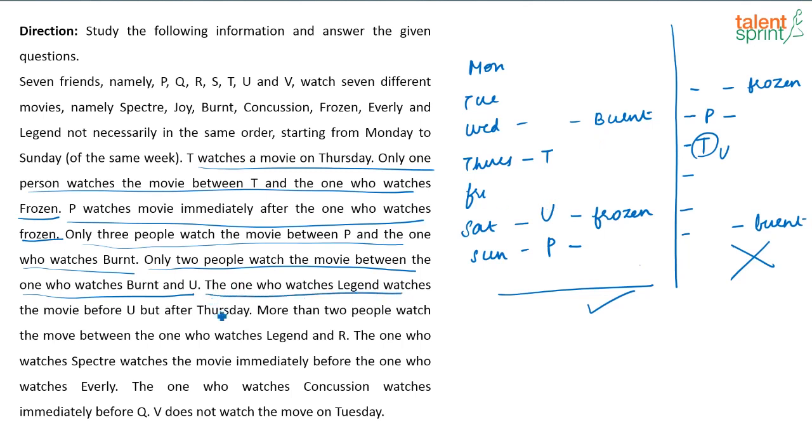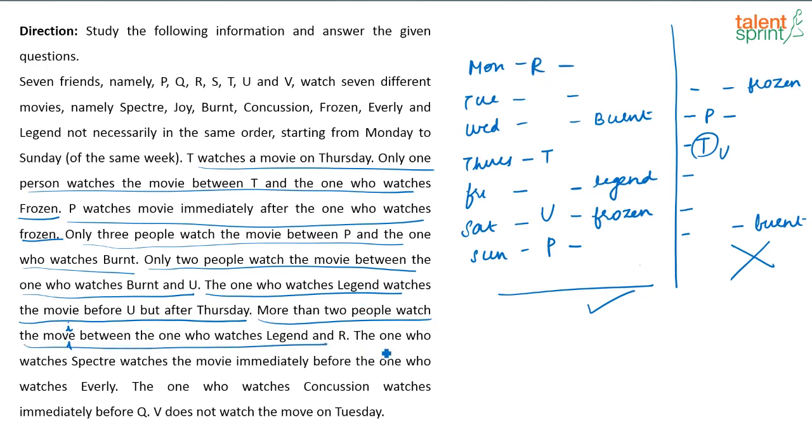Now the one who watches Legend watches the movie before U, but after Thursday. So Legend is definitely on Friday. More than 2 people watch the movie between the one who watches Legend and R. So Legend is here. More than 2 people watch, means 1, 2. This cannot be R. See, if there are exactly 2 people between Legend and R, then R has to be on Tuesday, but it is given more than 2 people watch the movie between Legend and R. So if this is Legend, this has to be R. Okay, then this is also used.